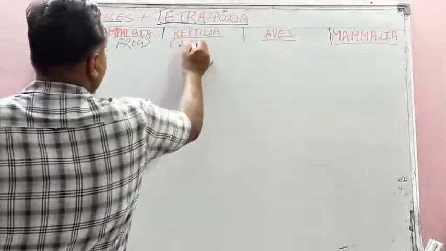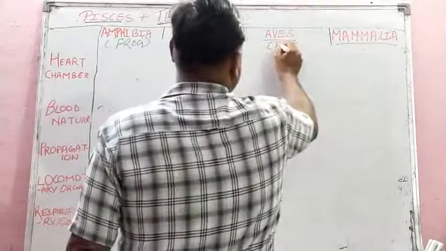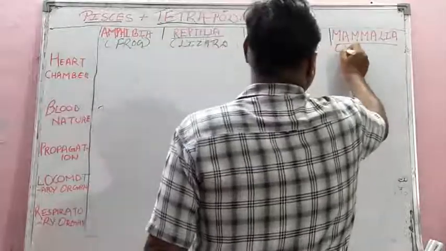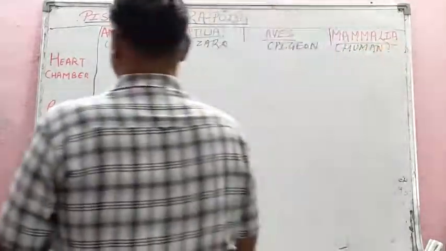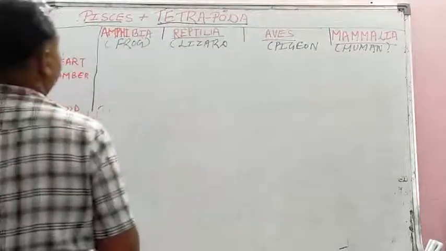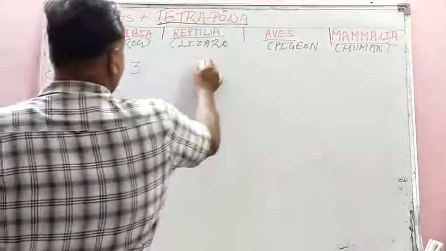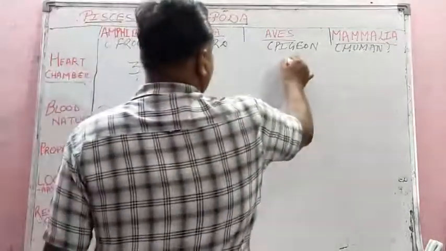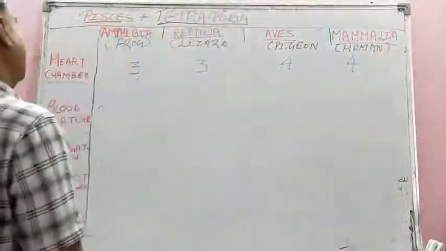Reptilia, lizard, apes, pigeon, mammalia, student, you can write human. Now let us see chamber of the heart, as you told in frog. Amphibia it was 3, reptilia 3 heart chamber, apes 4 chambers, mammal 4 chamber.